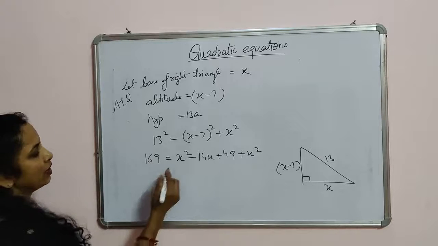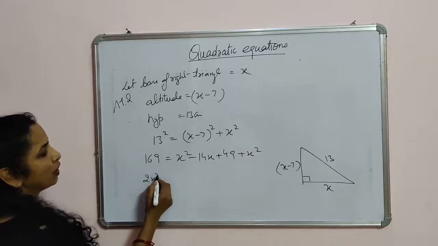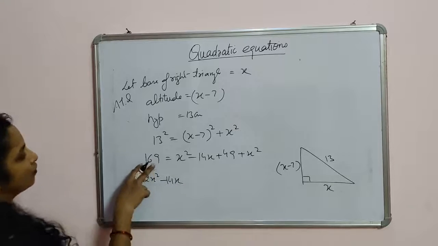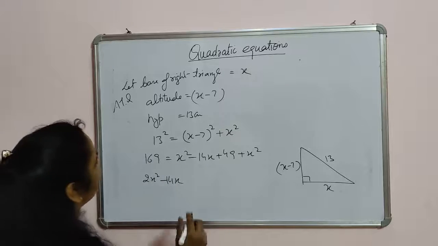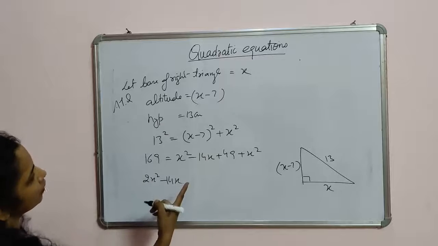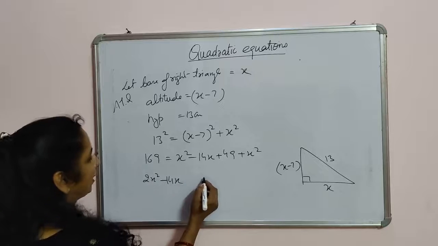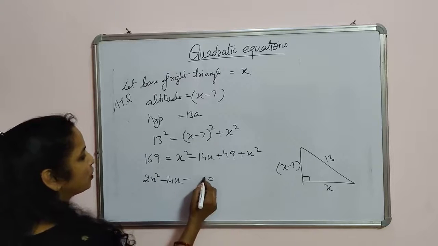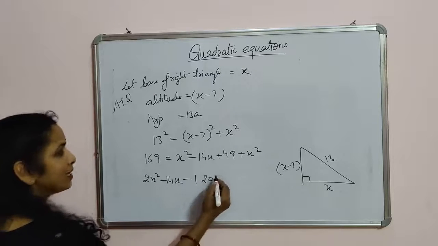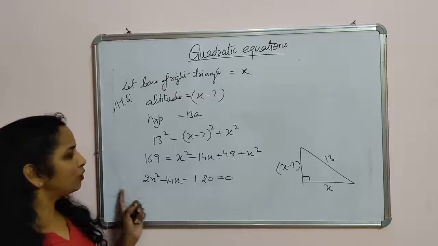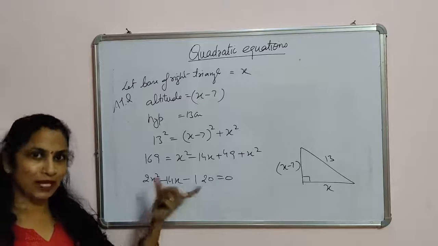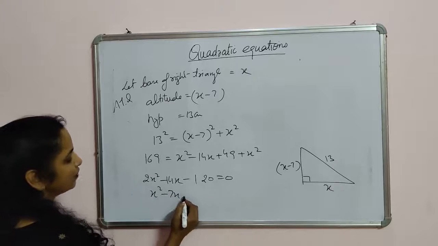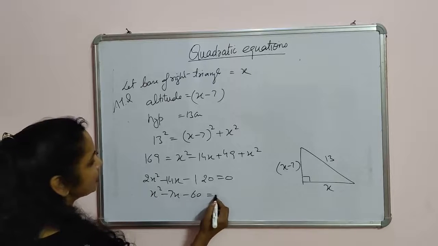We will take this to the other side. So it will be 2x square minus 14x and 169 minus 49. It will be 169 and 49. 9 minus 9, that is 0. 6 minus 4 will be 2. 1 will be, is equal to 0. The whole equation is divisible by 2, so we can divide it by 2. We get x square minus 7x minus 60 is equal to 0.